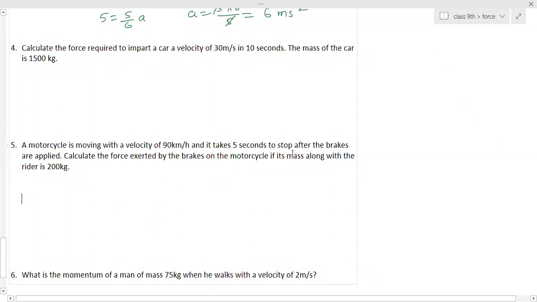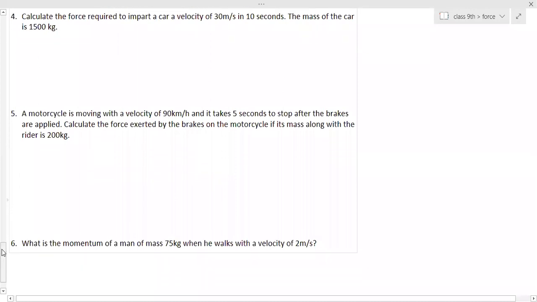Acceleration is v, which is 0, minus 25 by 5, that is minus 5 meter per second square. And then mass is 200, so 200 into minus 5 is minus 1000 newtons. So the next question is momentum you have to calculate.